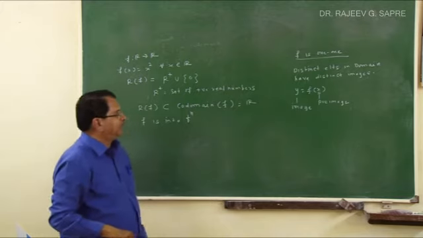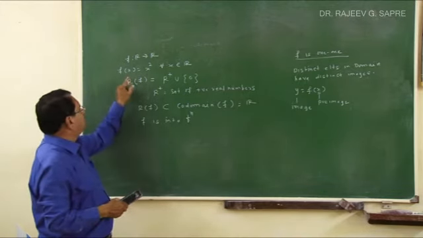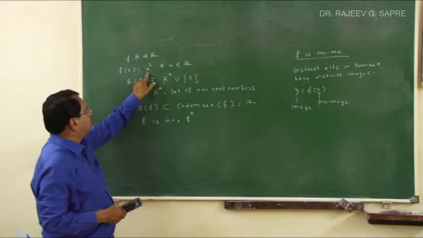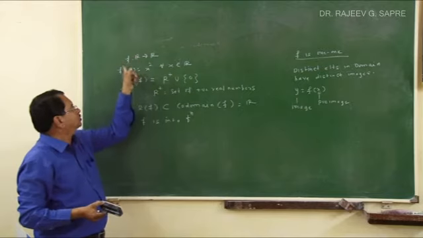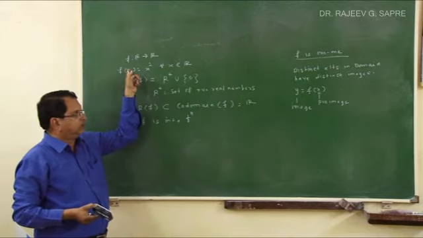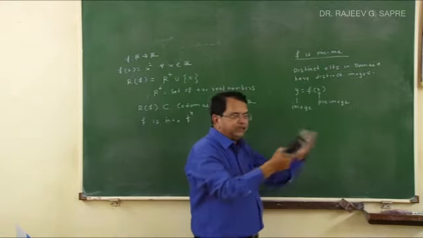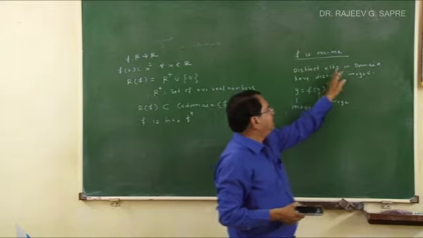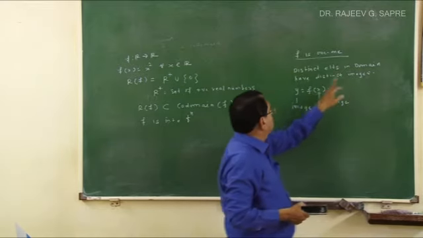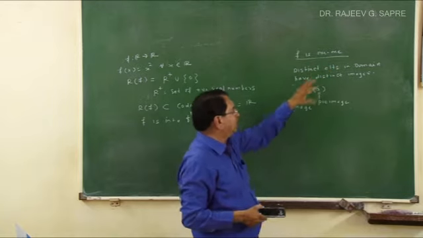Y is the image and x is the pre-image. In the case of this function, f of 2 is 4 because 2 squared is 4. So 4 is called the image, and 2 is called the pre-image. If I take different pre-images and their images must be different, then the function will be 1-1. Distinct elements in the domain have distinct images, then this function is called 1-1.